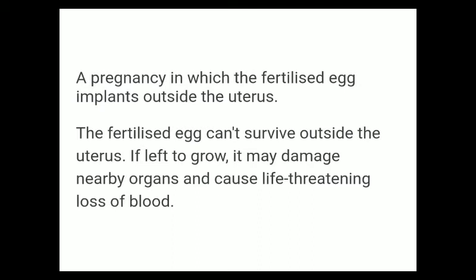Now one more term was given, a complication which can result if the STD is not treated at the right time: ectopic pregnancy. What is the meaning of ectopic pregnancy? A pregnancy in which the fertilized egg implants outside the uterus. Generally, implantation takes place in the uterus of the female and the development of the fetus takes place inside the uterus, but in ectopic pregnancy the implantation takes place apart from the uterus, maybe in the fallopian tube.